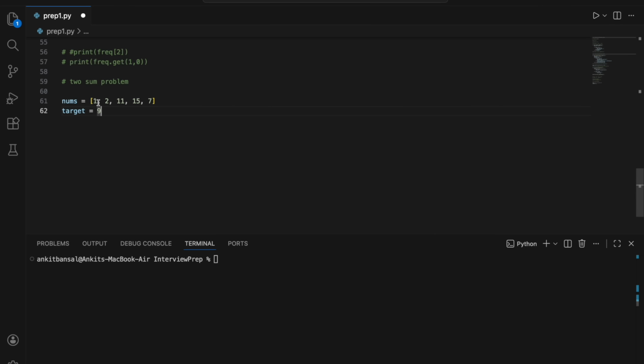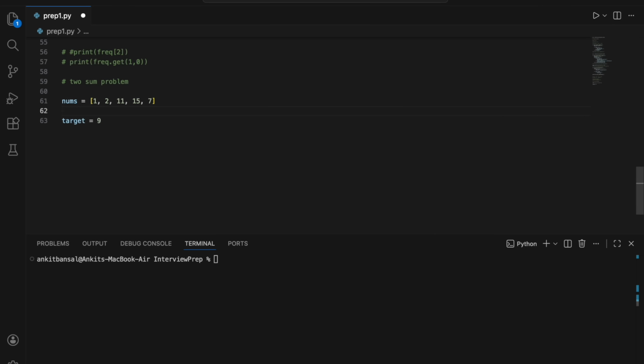So for example, 1 and 2 is 3. Indices of those two elements whose sum is 9. So 1 and 2 is 3, so this is not a solution. 1 and 11 is not a solution. 1 and 15 is not a solution. 2 and 7 is a solution. So 2 plus 7 is 9.